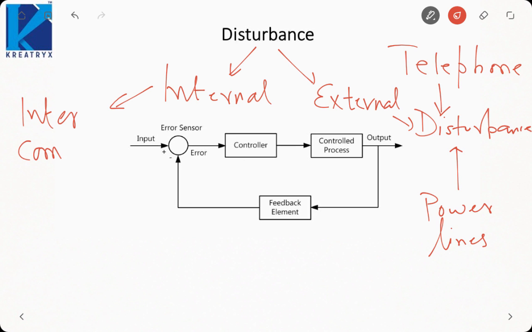Like if there are two chips in a circuit, and both the chips are interfering with each other, that will be called internal interference. So interference can arise in the system like this. Here we can connect a disturbing signal. There can be an electromagnetic disturbance entering my system. So that is always an undesired quantity. Disturbance can be internal as well as external.